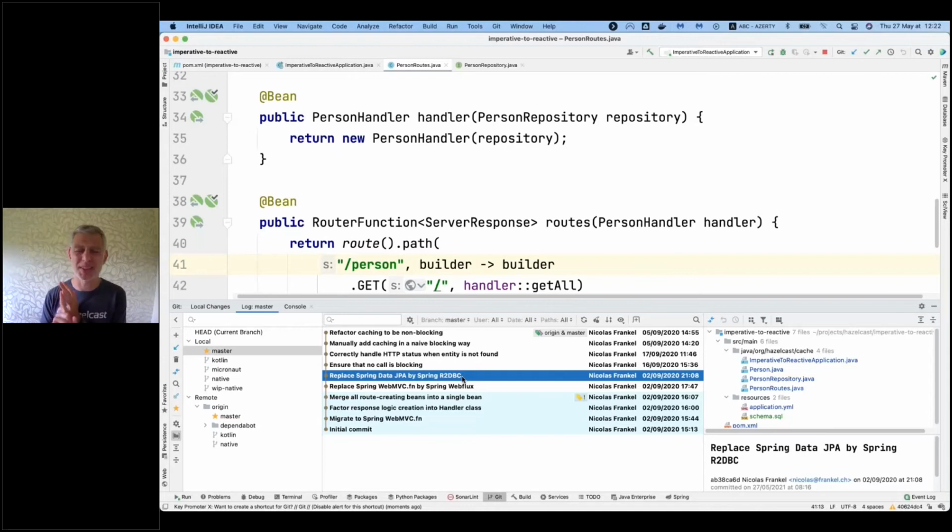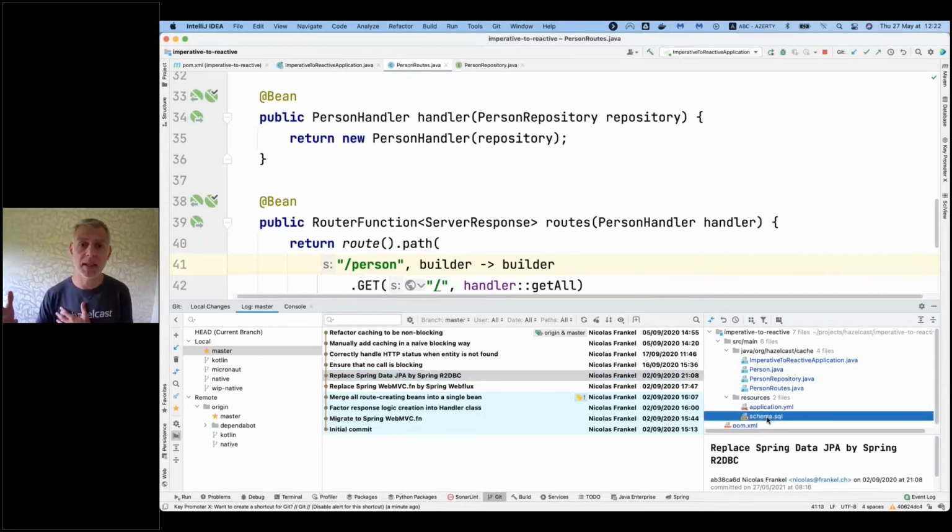So we must use a dedicated driver, and we must adapt all our code, and it's a lot. So the first thing that we have to do explicitly now is we have to create a schema. Before, the schema was created by Hibernate when Spring Boot started the application, but now there is no Hibernate anymore, so we need to provide an explicit schema.